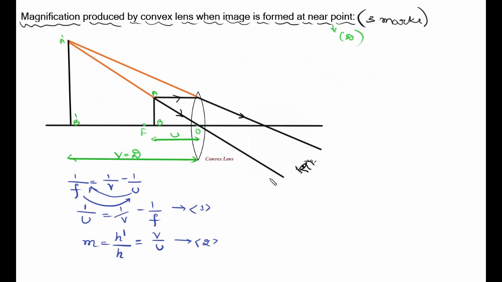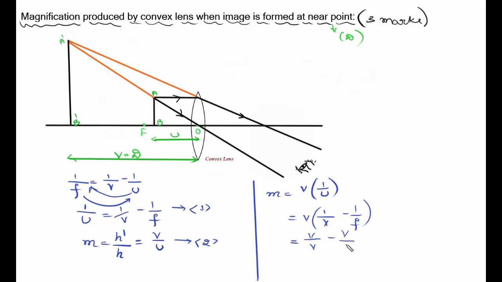So here in this equation number 2, what I am going to do is substitute the value of 1 by u. Since M is equal to v into 1 by u, this 1 by u value you need to substitute here, which from equation number 1 is 1 by v minus 1 divided by f. So multiply this v with this: v by v minus v divided by f. This and this will get cancelled. You will have M is equal to 1 minus v by f.